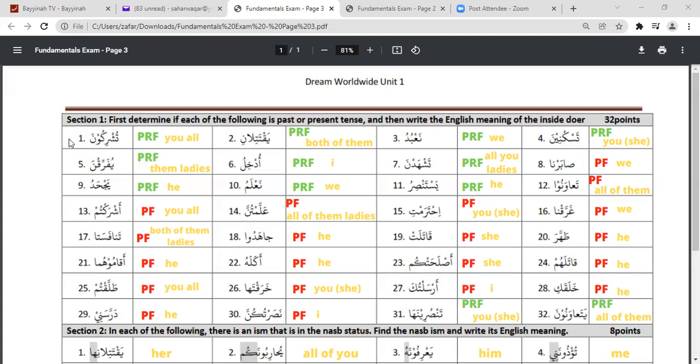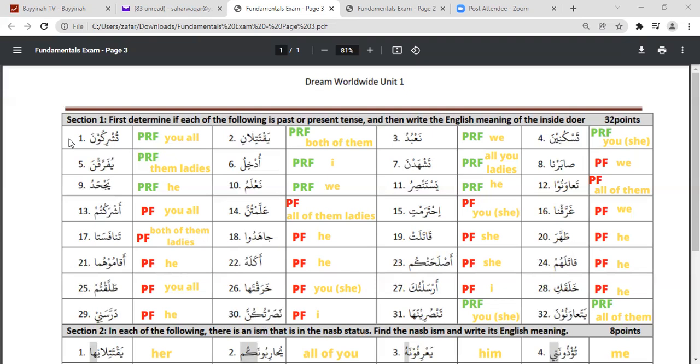The present tense table will be huwa yansuru, huma yansurani, hum yansuruna. Hiya tansuru, huma tansurani, hunna tansurna. Anta tansuru, antuma tansurani, antum tansuruna. Anti tansurina, antuma tansurani, antunna tansurna. Ana ansuru, nahnu nansuru. So this was the present tense table.